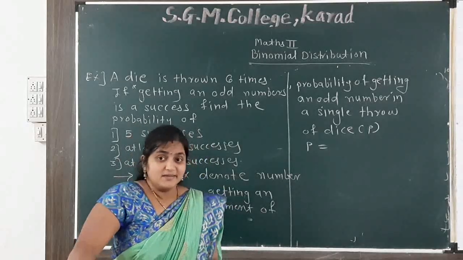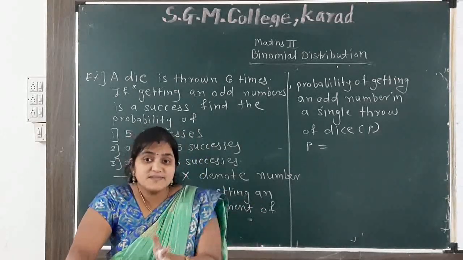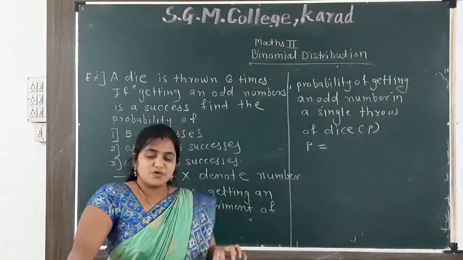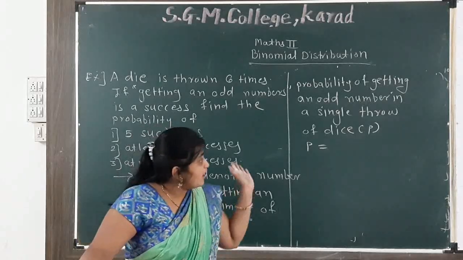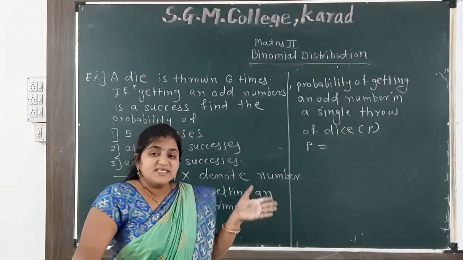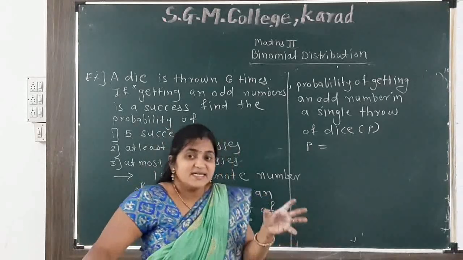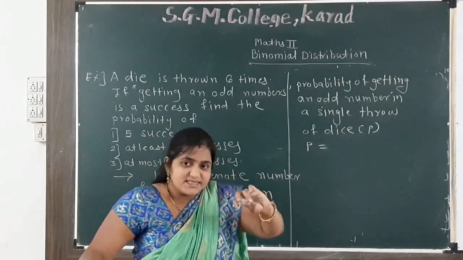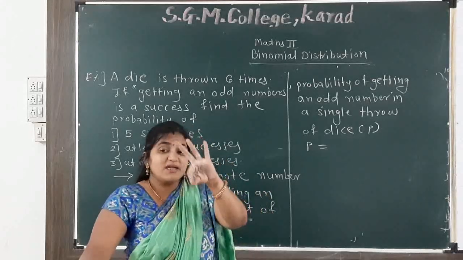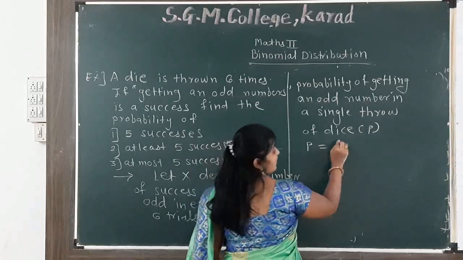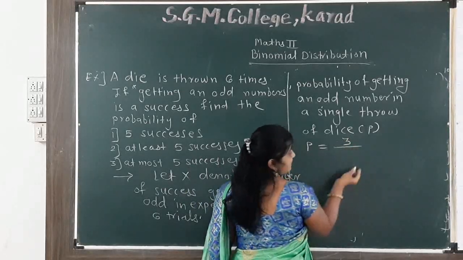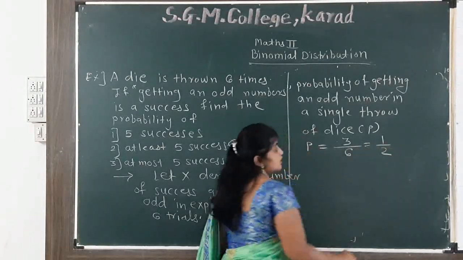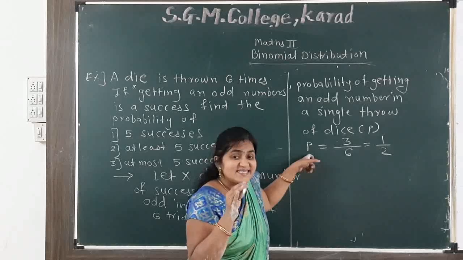After throwing the die, how many outcomes do we get in the sample space? 1, 2, 3, 4, 5, 6. So 6 outcomes. But how many odd numbers are present? The number of ways of getting an odd number is my event. So what are the odd number possibilities? We can get 3, 1, or 5. So the number of favorable outcomes is 3 divided by the total number of outcomes 6, which is 1 by 2. So this is the probability of getting success.